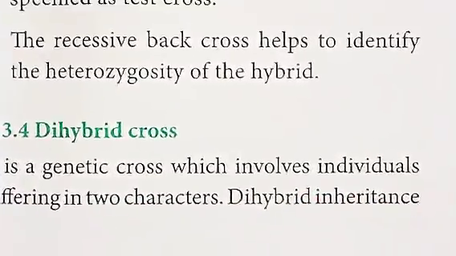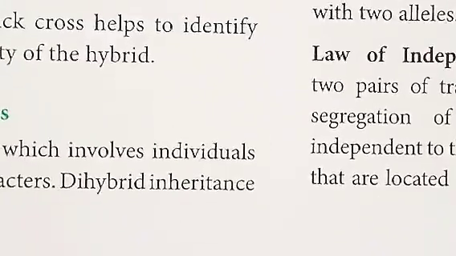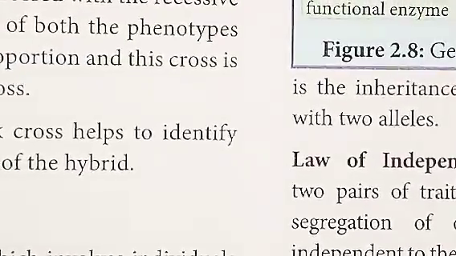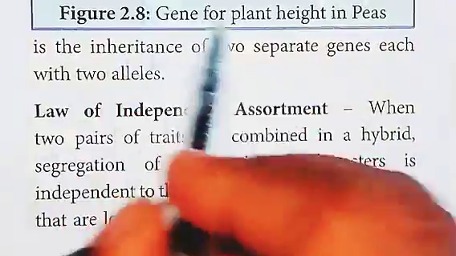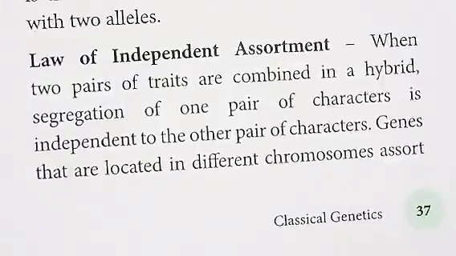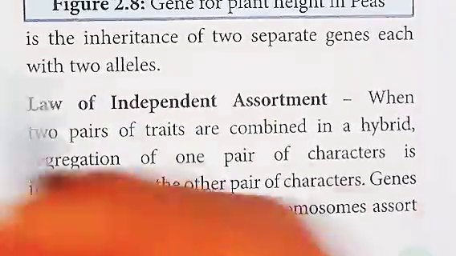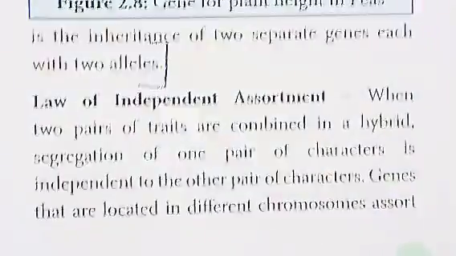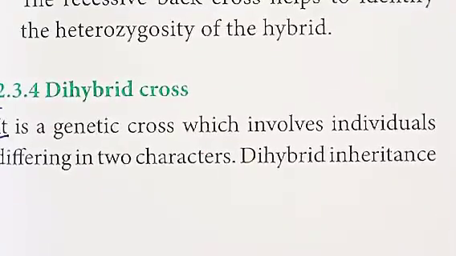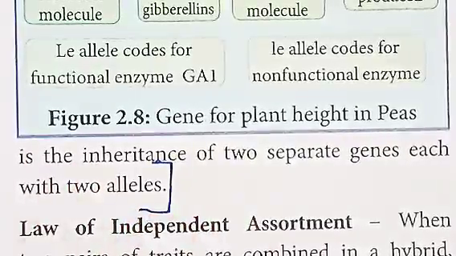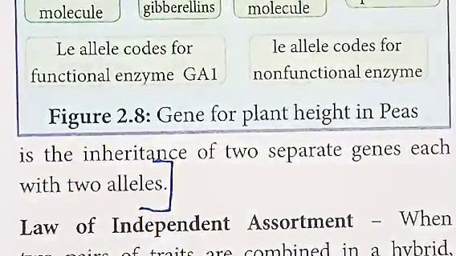Dihybrid inheritance is the inheritance of two separate genes, each with two alleles, in page number 37. The answer starts from here and it finishes here with two alleles in page number 37.